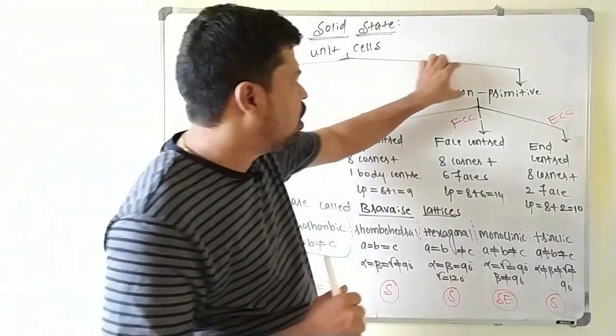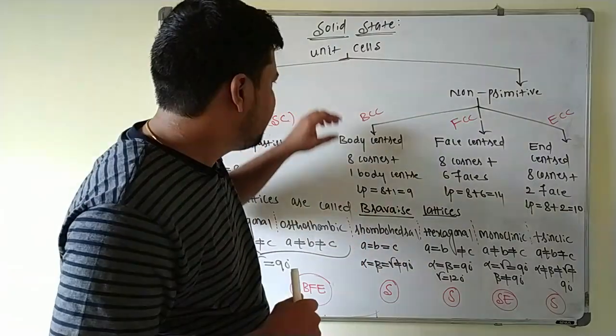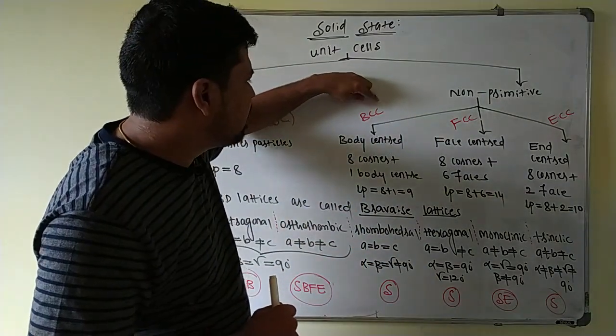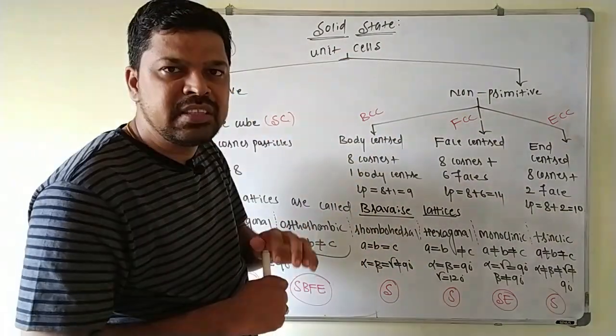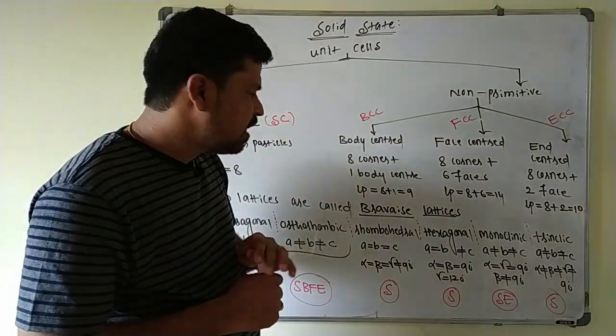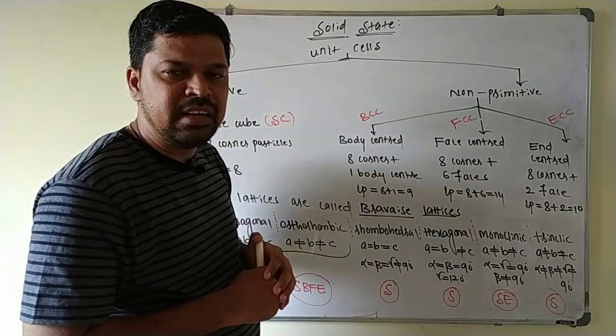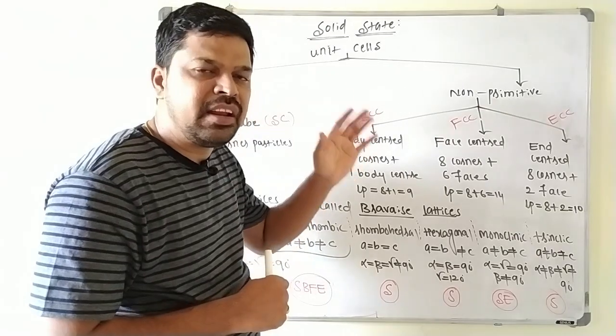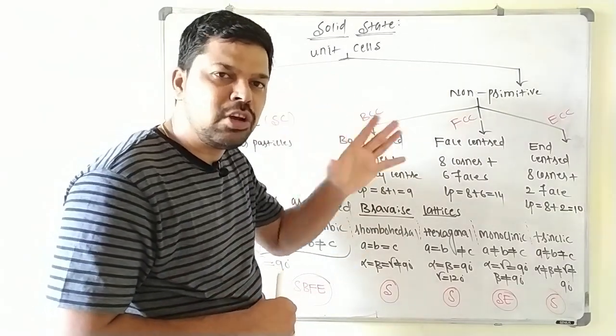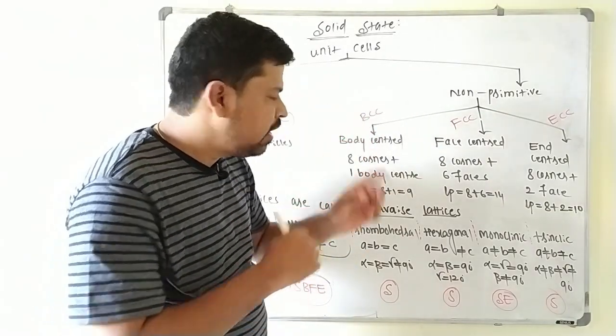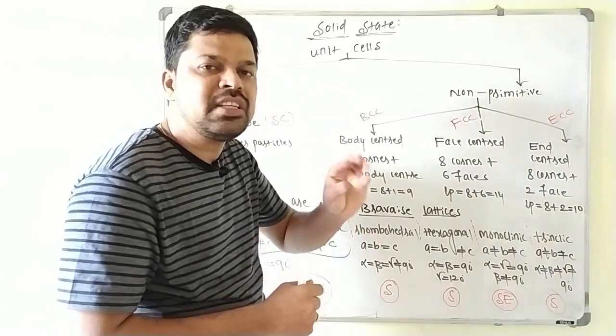If you come to the non-primitive unit cells, the first one is the body centered unit cell. This body centered unit cell has 8 corner particles and 1 body center particle. 8 corner particles are common in almost all unit cells; the only variation is the position other than the corner.